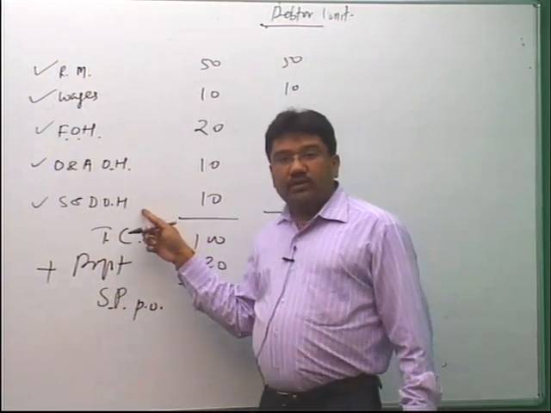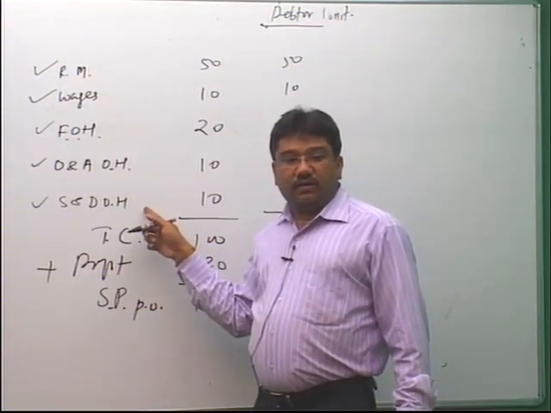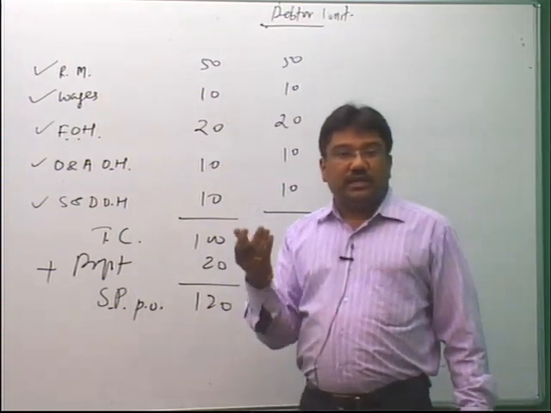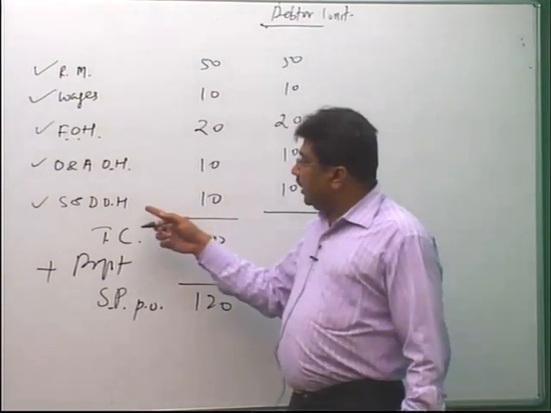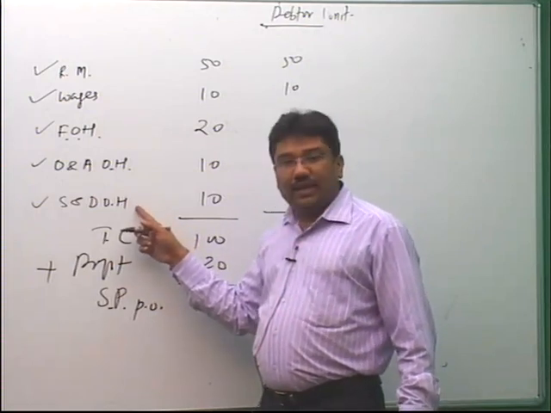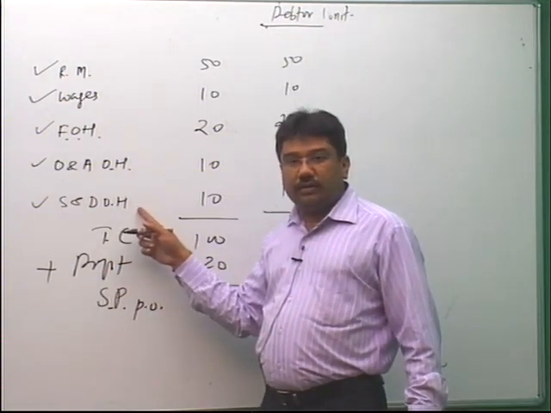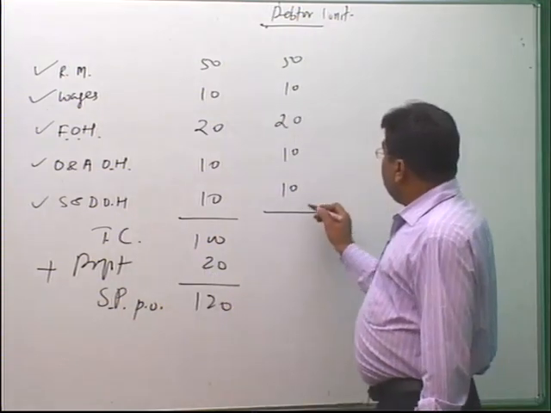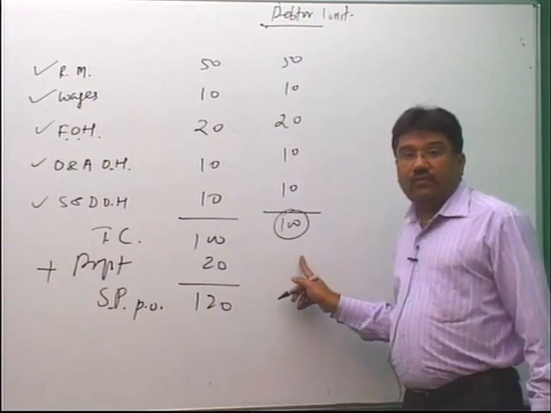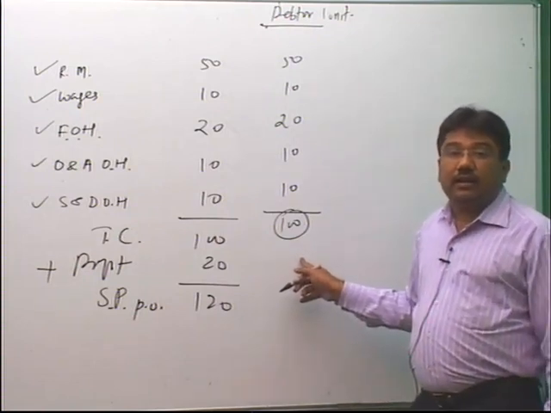Why do you include the selling and distribution overhead in debtor? The reason is to get the customer, you have to make some sales and distribution effort, and that is why it is included. But in 1 unit of finished goods, this 5th one, selling and distribution overhead, is not included. So, the cost of 1 unit of debtor will be 100 if the debtors are valued at cost.